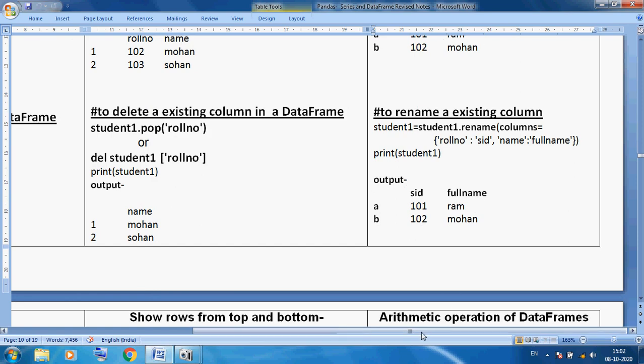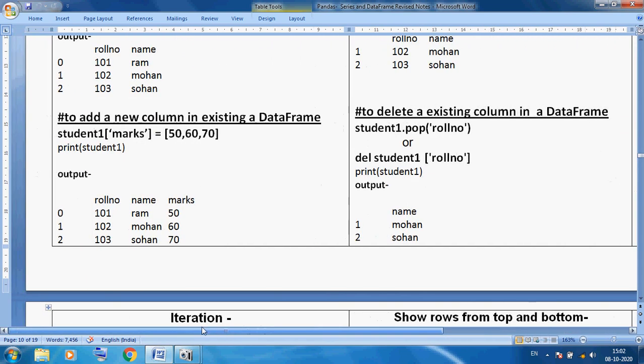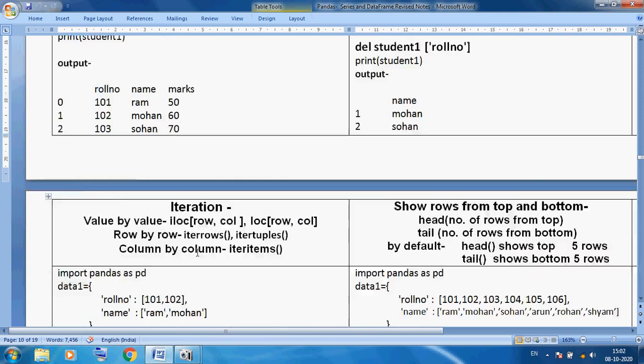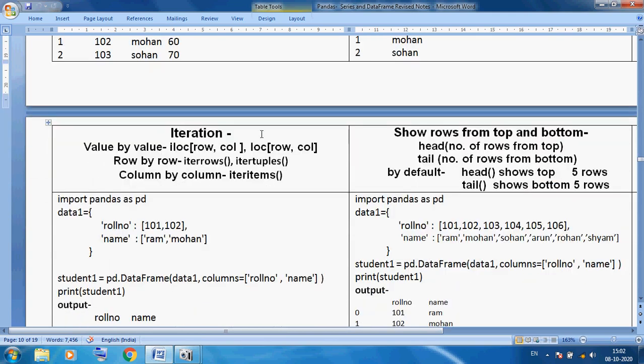Okay friends, but in Pandas there are so many types of functions. Okay, here iteration means we can say looping. Okay, looping, last class we already discussed for loop, while loop, and to minimize our coding we can use range. Okay, so three things are important you keep in mind when you access each value of a data frame. Suppose 101, 102, Ram, one by one. So you use iloc for integer location position and loc for label index.